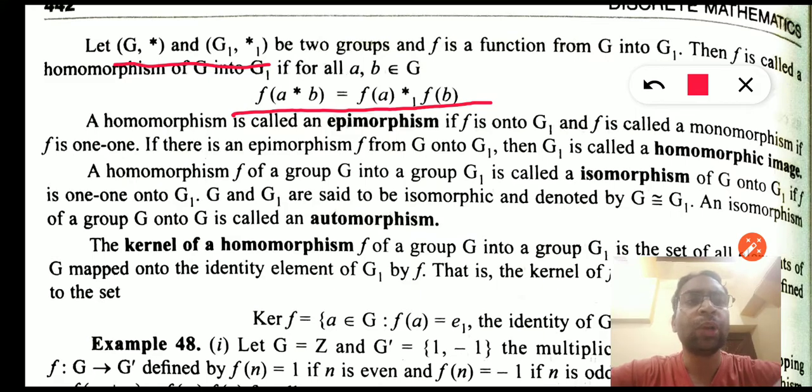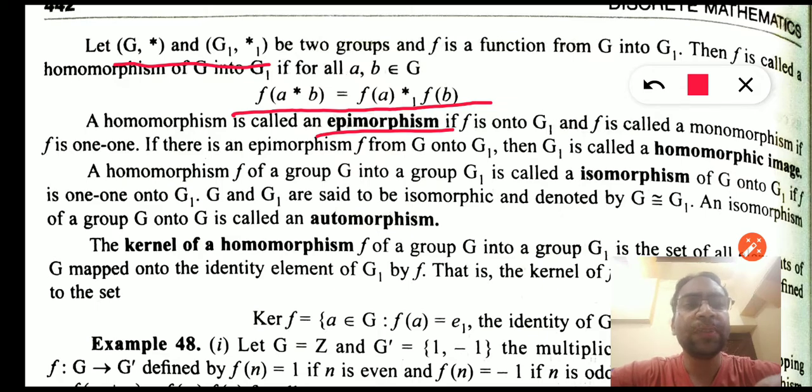And what is the speciality? That the function f has to be one-on-one function. So obviously the previous condition should be satisfied because the primary condition is to be a homomorphism. So once a homomorphism, that is f, which is already a homomorphism, is one-on-one also, then we will say that this is epimorphism.